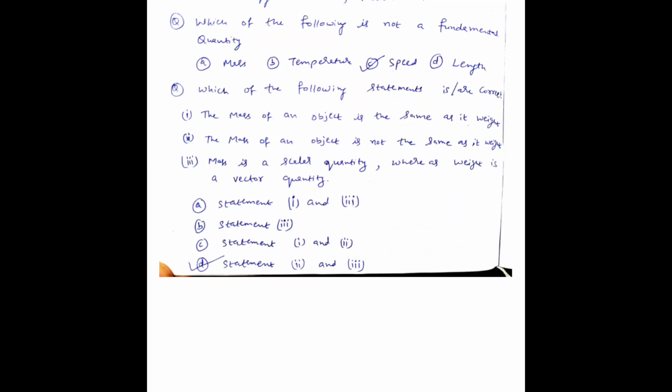Second statement: the mass of an object is not the same as its weight. Yes, it is true. Third statement: mass is a scalar quantity whereas weight is a vector quantity. Yes, this is also true, because weight always has a downward pull, that is gravitational force. So weight has a direction, acting downwards. Mass is a scalar and weight is a vector, that is true. So statements 2 and 3 are true. In option D, statements 2 and 3 are true. So option D is the right answer.